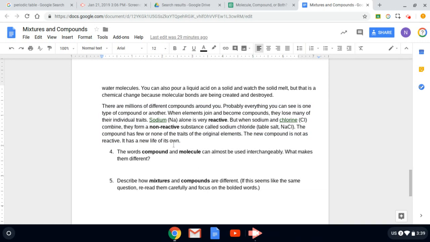Compounds are formed chemically. You can separate them, but you'd have to do it chemically with a chemical reaction, and they change chemically. Mixtures, on the other hand, are just a physical combination of things. You can physically separate them. They only change physically. Chicken and rice.